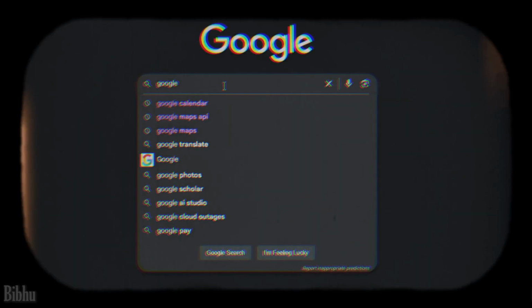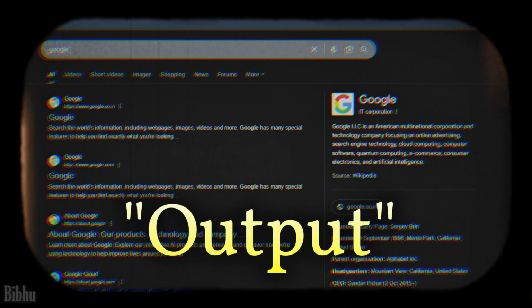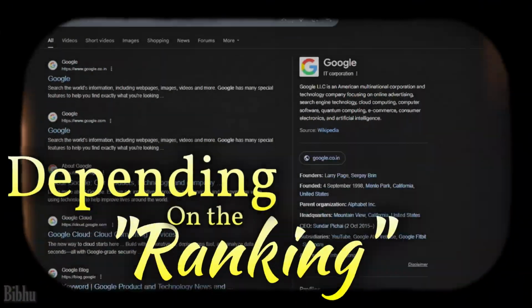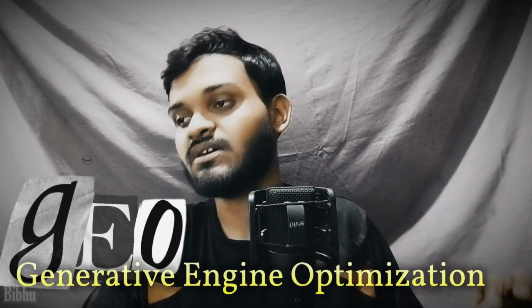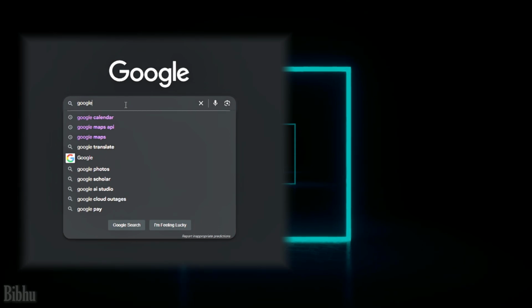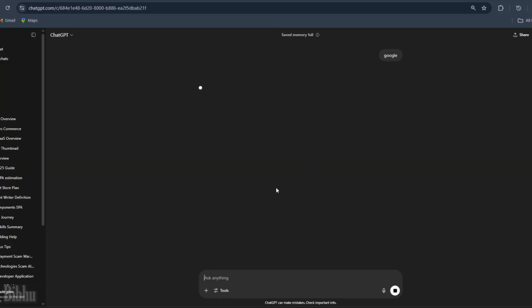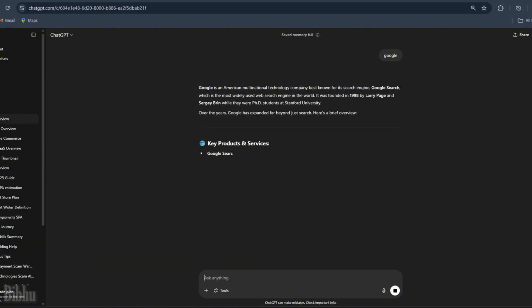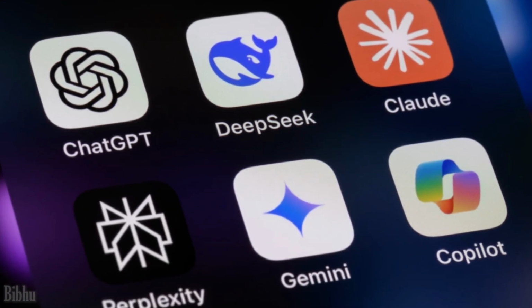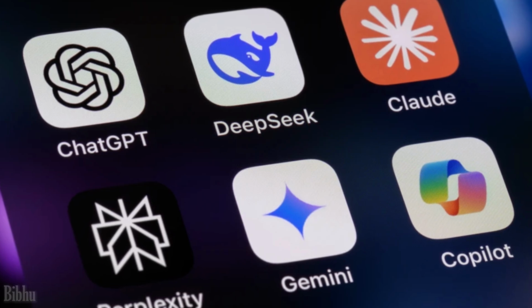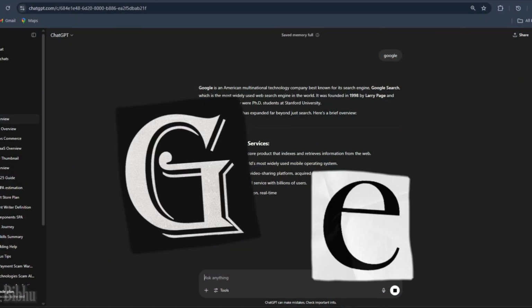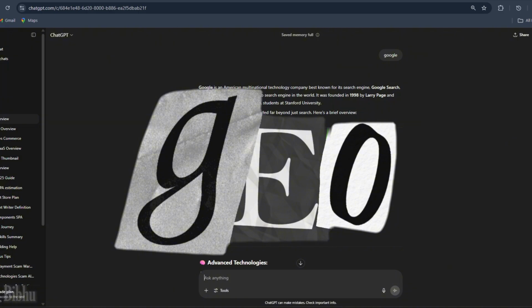We all know that if we insert anything at Google, then the output will be provided. That output will be in the form of different sorts of websites depending on the ranking. So that is SEO. GEO stands for Generative Engine Optimization. If we insert something at Google, then Google will provide the output. Same thing if we provide it at ChatGPT or Perplexity or any other generative AI chatbot, then the output that will be provided will be termed generative engine optimization.